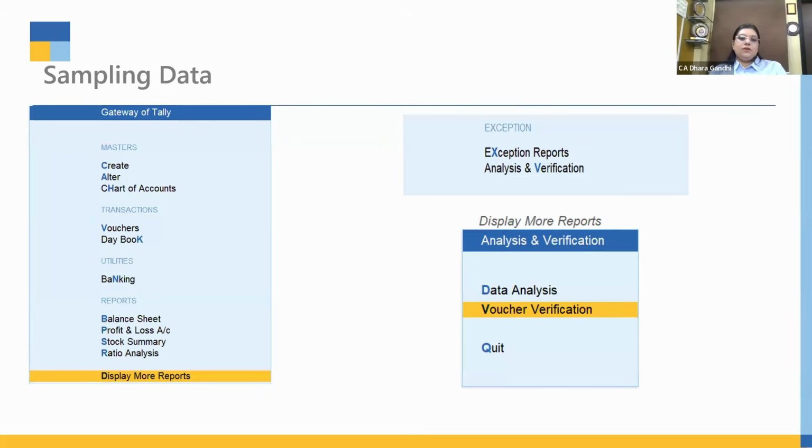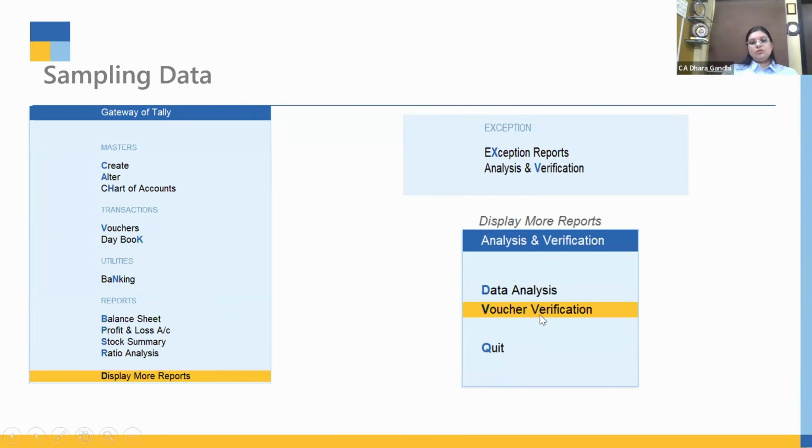So here we come to data sampling. We have gone through almost all the tabs of data analysis. If you use this data analysis tab, 95% of your verification of ledgers will be done through this feature only. As I showed, you can put a remark there, you can put the transaction on hold, you can put your specific internal comment if you want. If you want external confirmation, you can put the detail there, and you have a ready query list for your Tally. Apart from this, there is a method of data sampling here.